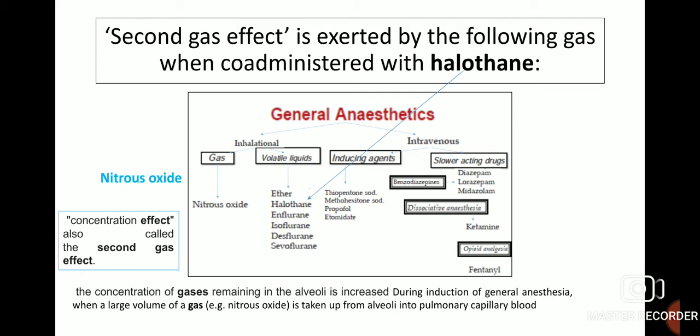The concentration of gases remaining in the alveoli is increased during induction of general anesthesia when a large volume of gas, for example nitrous oxide, is taken up from alveoli into pulmonary capillary blood.